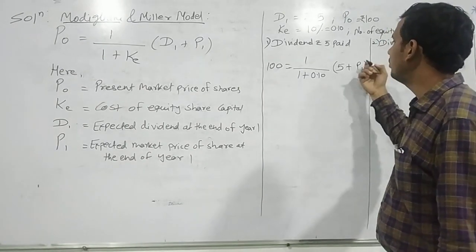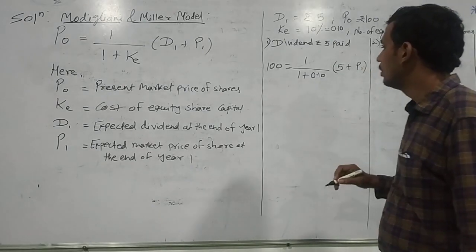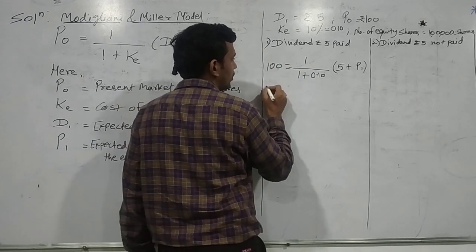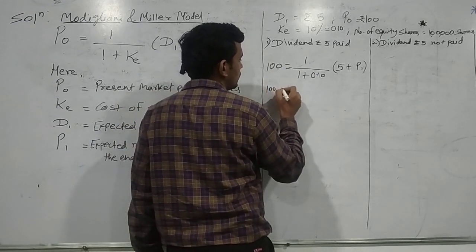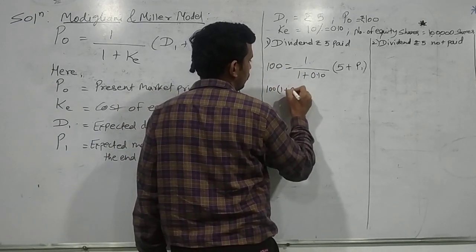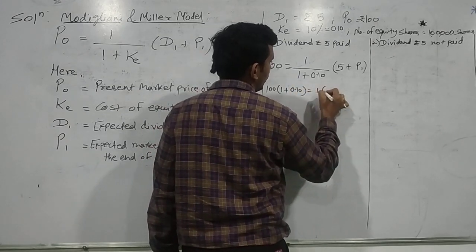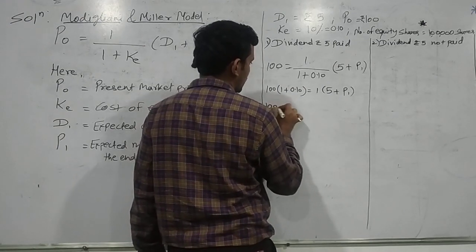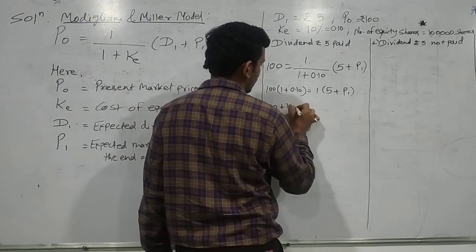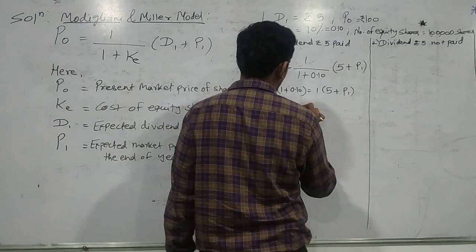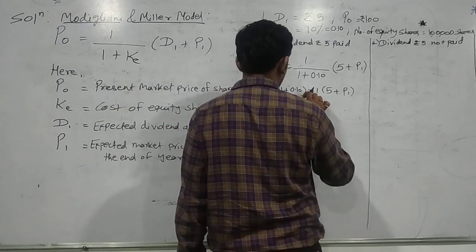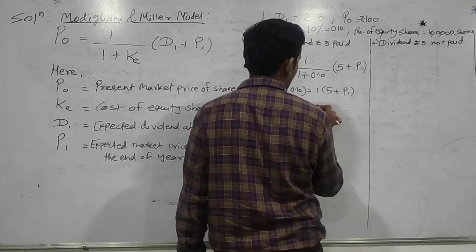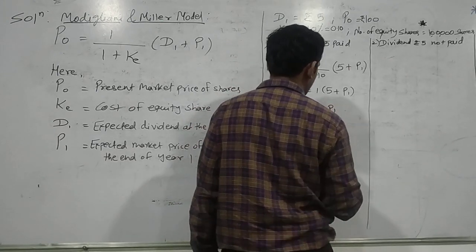As we have to find P1, now we transfer the values and cross multiply. 100 into 1 plus 0.10 equals 1 multiplied by 5 plus P1, therefore 100 plus 10 equals 5 plus P1.